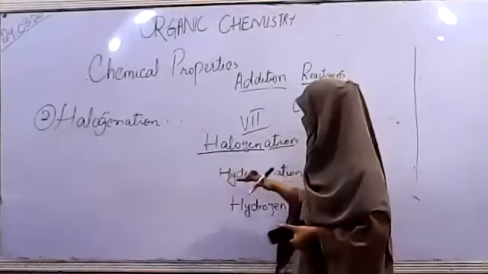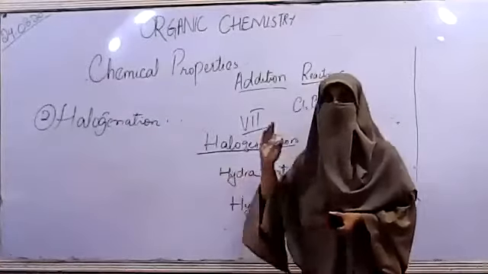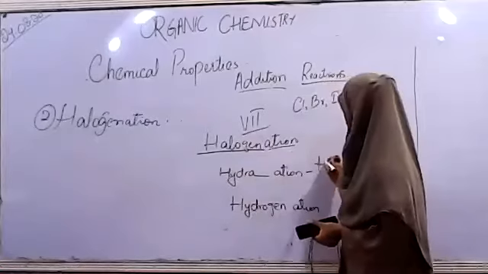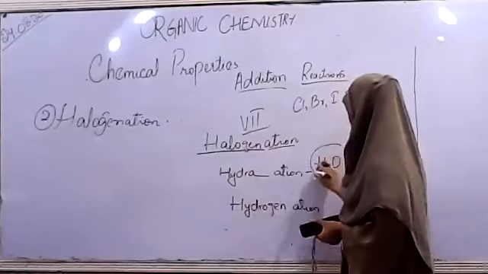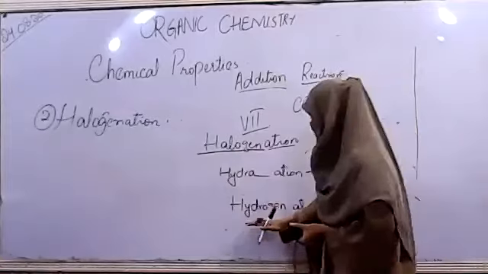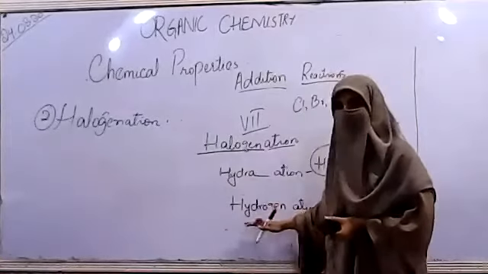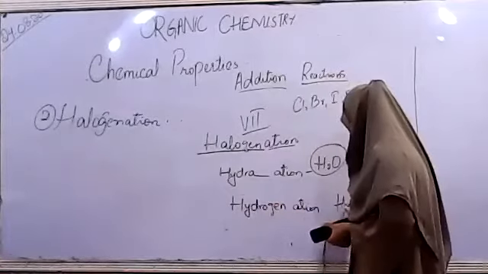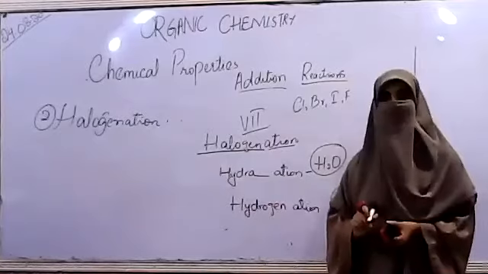If we are talking about hydration, hydra is an abbreviation used for water. It means you are going to add water into the alkene. If we are talking about hydrogenation, it means we are going to add hydrogen into alkene.